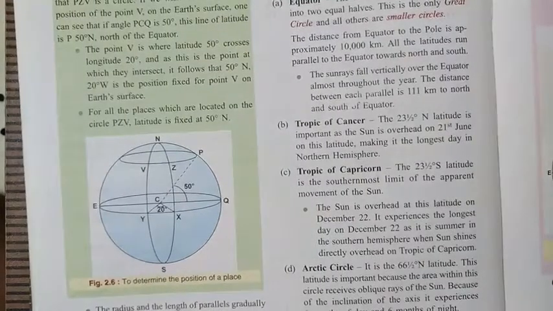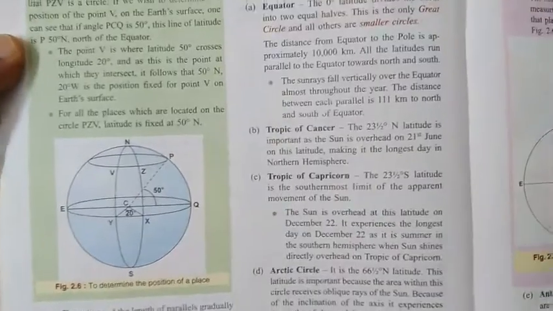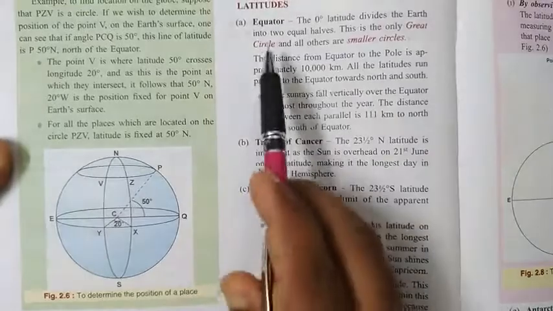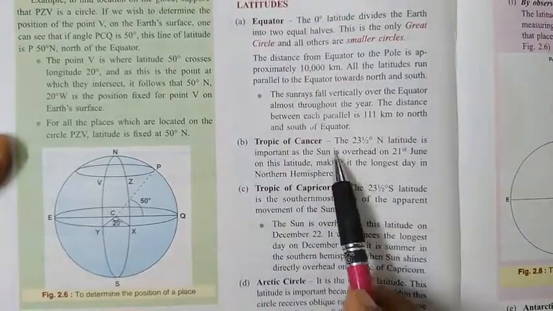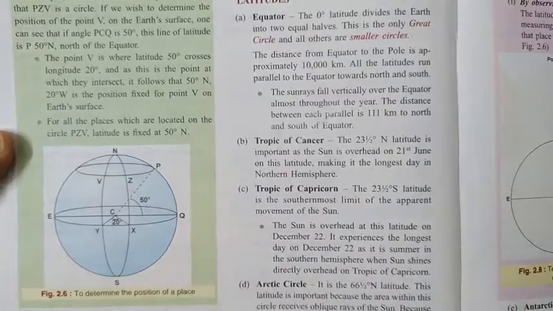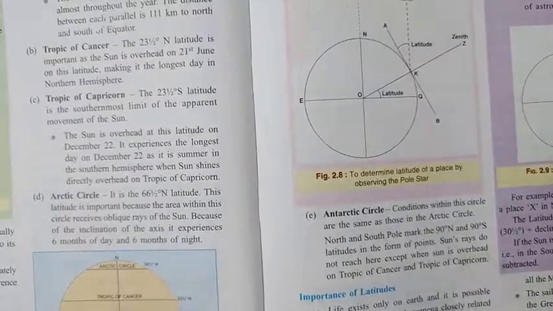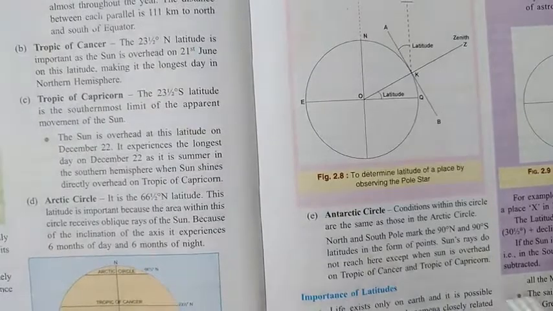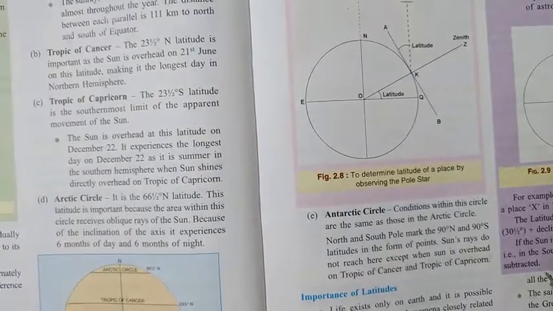Now quickly let's see some important latitudes. The 5 very important latitudes are: first the equator, second the Tropic of Cancer, third the Tropic of Capricorn, then the Arctic Circle and the Antarctic Circle. These are the 5 most important latitudes.